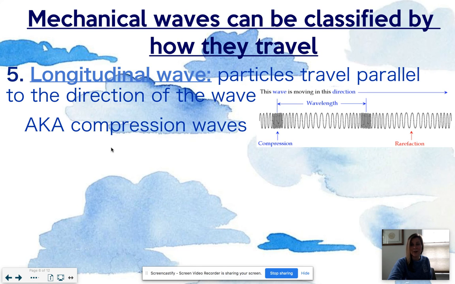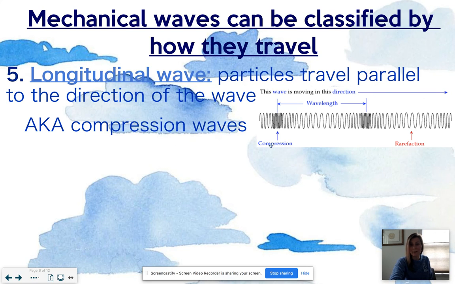Mechanical waves can be classified in two different ways. The first way is a longitudinal wave. A longitudinal wave is where the particles travel parallel to the direction of the wave. That means the direction the wave particles travel is the direction the energy is traveling. You might know these as compression waves or maybe slinky waves.